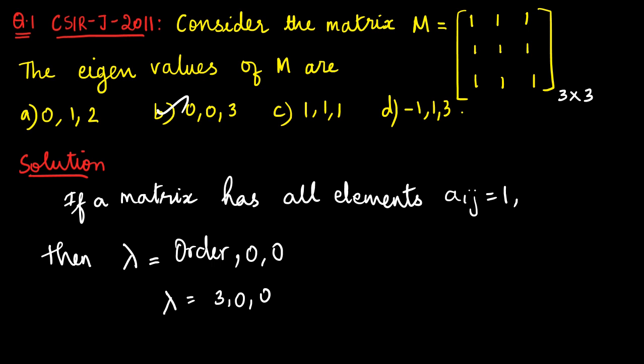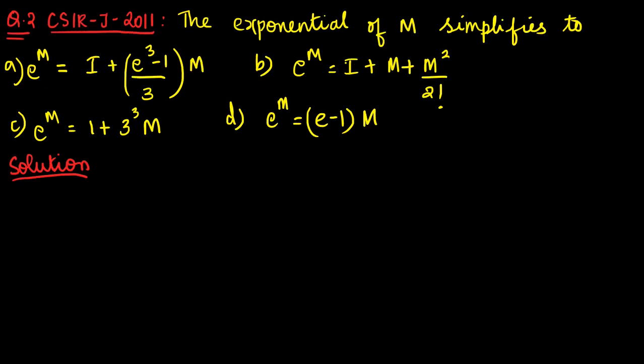So using this matrix, we are going to solve our second question. The matrix is the same for the first and second question. Here we have to find the exponential of M. So how do we solve e power M? I have already told how to solve such kinds of problems. So we are going to use alpha naught I plus alpha 1 M.